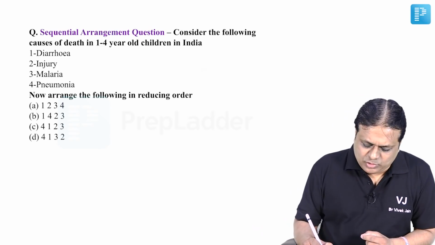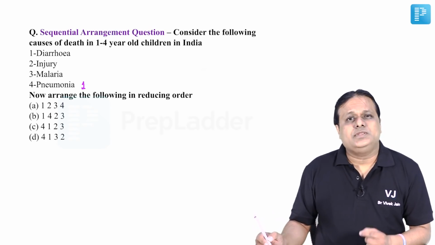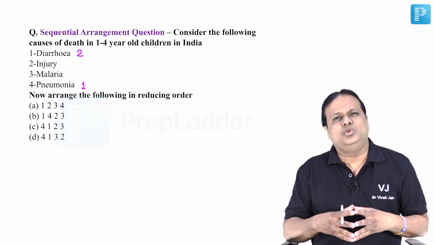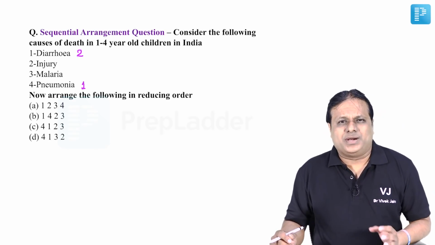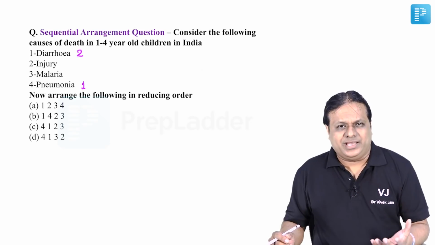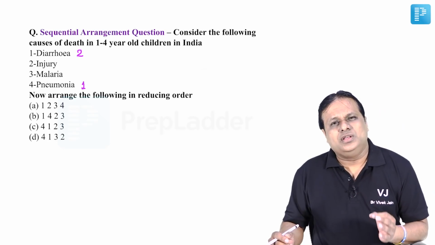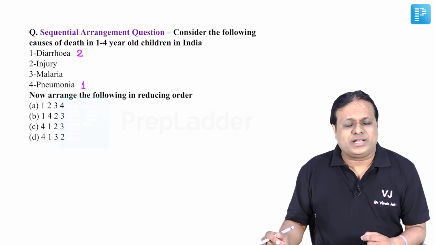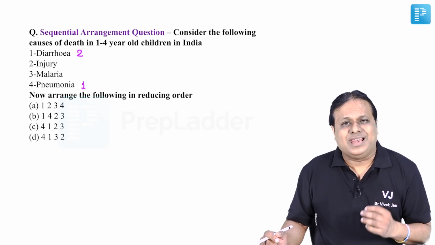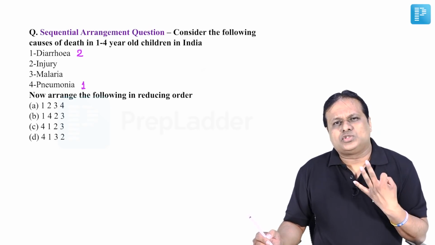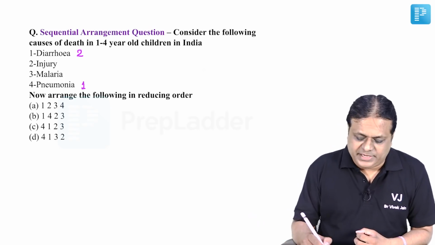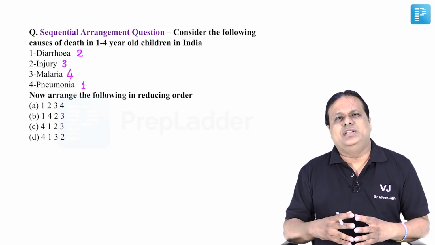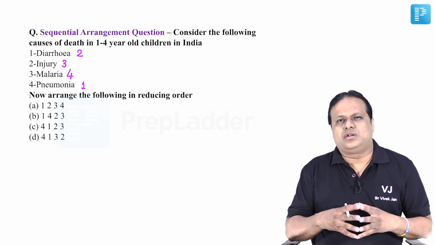Very right, it is pneumonia, followed by diarrhea. See, diarrhea earlier used to be the most common cause, but then ORS and management came and we were able to save 90% of diarrheal deaths by using ORS alone. Therefore, ORS is also known as the medical discovery of the last century. Third common cause of death will be injury or malaria. It is injury. And fourth common in India is malaria, which we are able to slowly control in our country